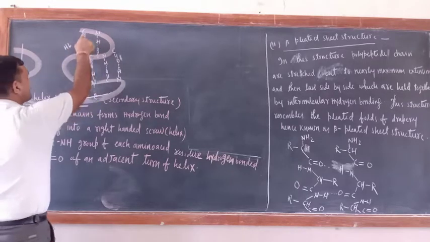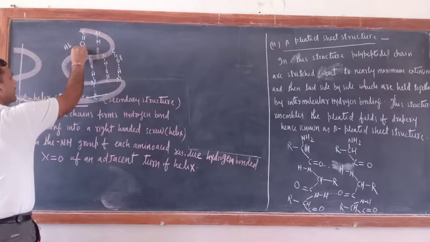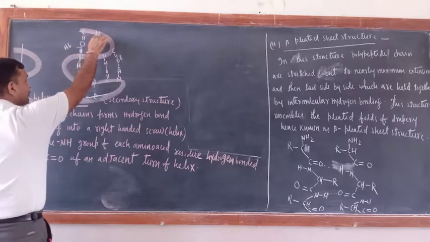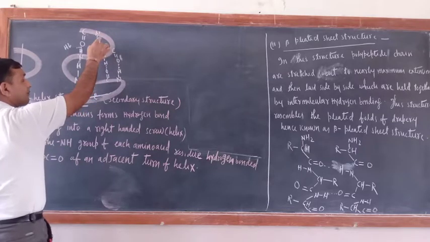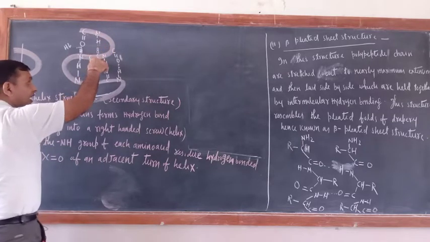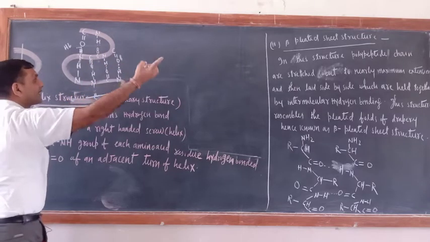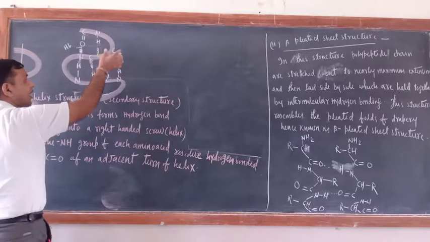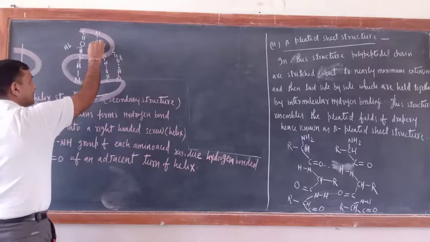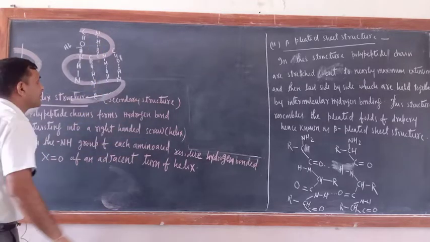Similarly, suppose here is C double bond O and here is an NH group, they will be bonded by hydrogen bond. Similarly, this NH group will make a hydrogen bond with the CO group of the adjacent turn. So this is the NH of this turn, and this is the CO of the second turn, the adjacent turn. So here hydrogen bonding would be there.